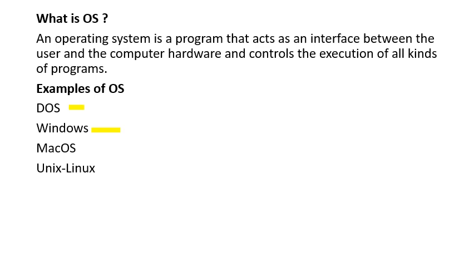And next we are going to the third example, that is the Mac operating system. I hope everyone knows this operating system, at least you have heard about it. Mac is a product of Apple and it has its own operating system with a different GUI and WIMP features. Next, coming to the Linux and Unix operating systems.